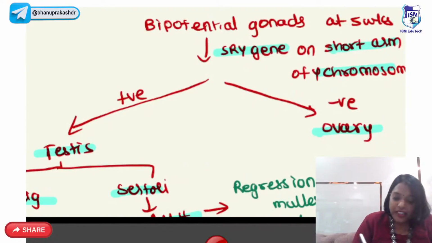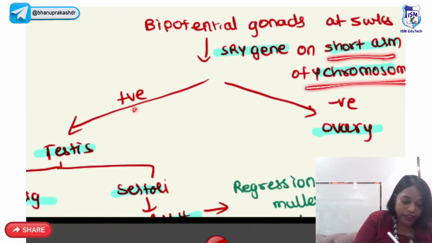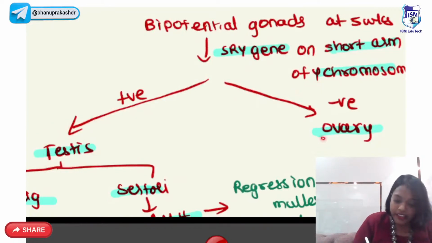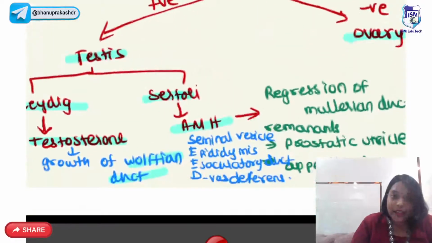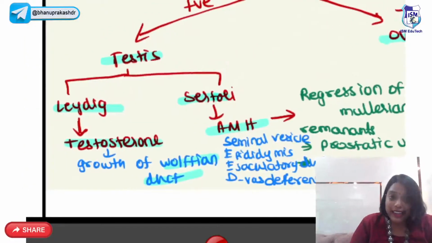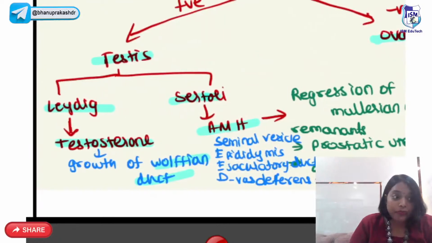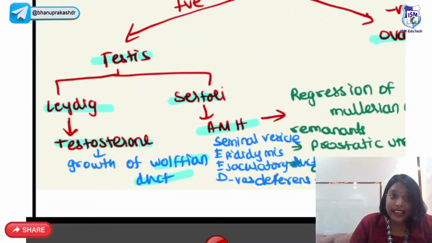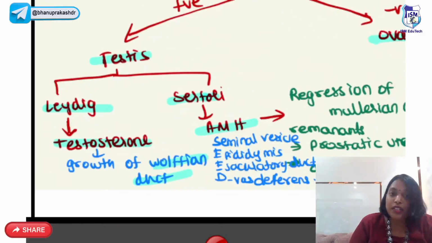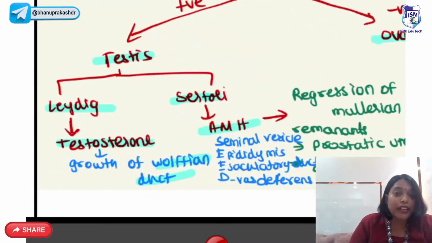So if the SRY gene located on the short arm of Y chromosome is positive, then it will form testis. If it is negative, then it will form ovary. In testis, you have two types of cells, Leydig cells and Sertoli cells. Leydig cells secrete testosterone, whereas Sertoli cells secrete anti-Mullerian hormone.